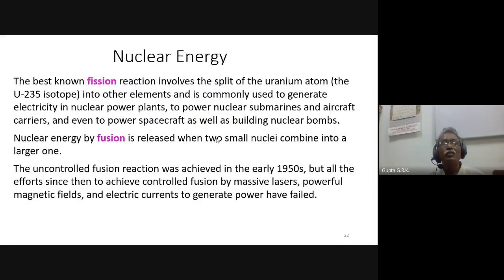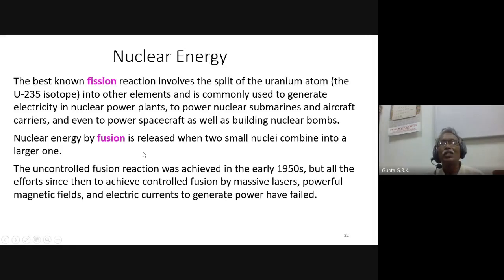And the nuclear energy, we know we can extract it through fission or fusion. The best known fission reaction involves the split of the uranium atom U-235 isotope into other elements, and is commonly used to generate electricity in nuclear power plants, to power nuclear submarines and aircraft carriers, and even to power spacecraft as well as building nuclear bombs, right? This nuclear fission is useful.